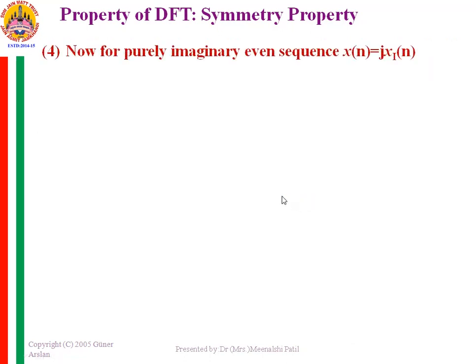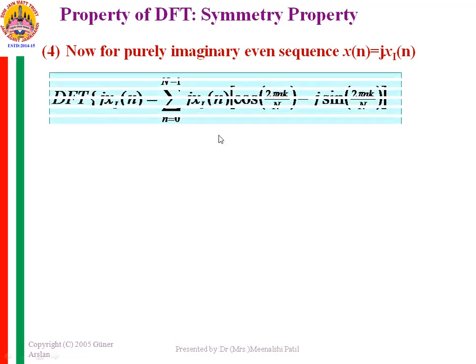Now if the sequence is purely imaginary and even, so when it is purely imaginary, x of n will be represented in the form of j into x I of n.